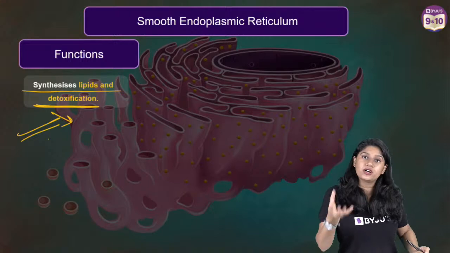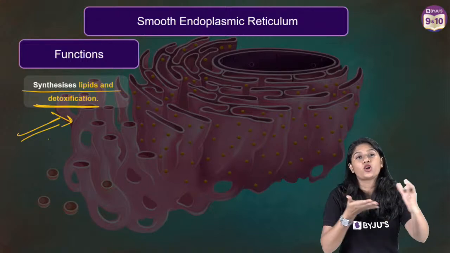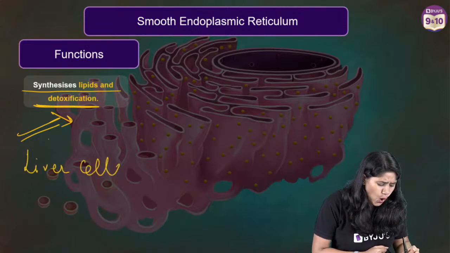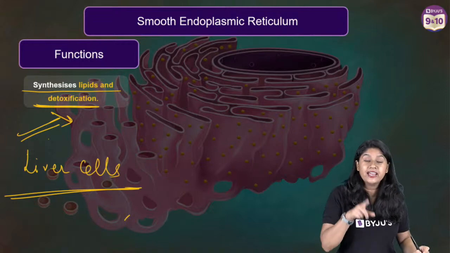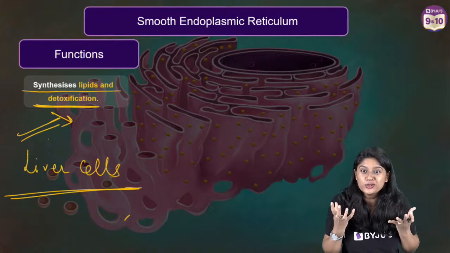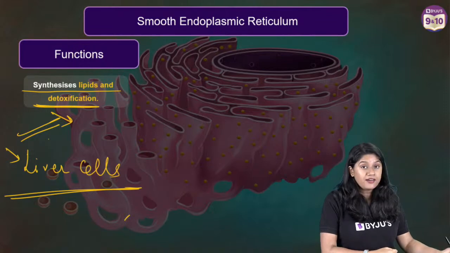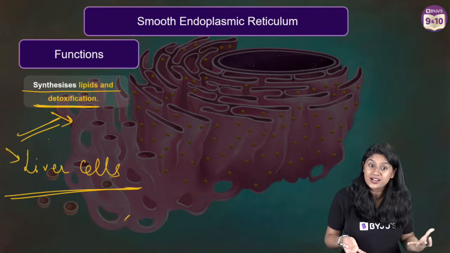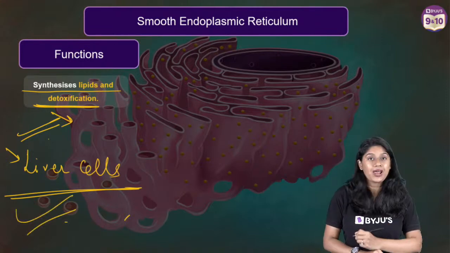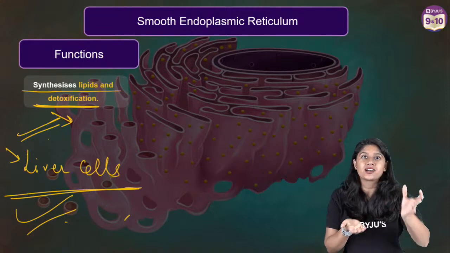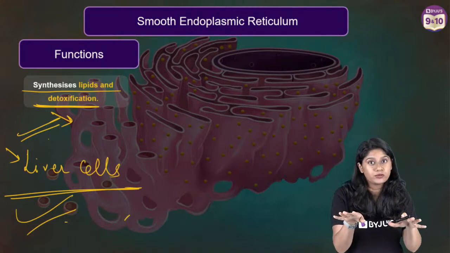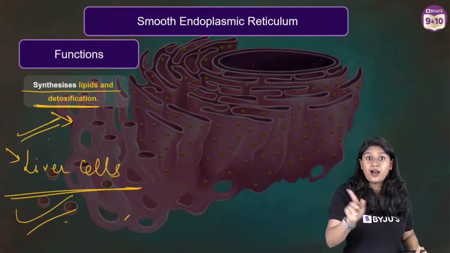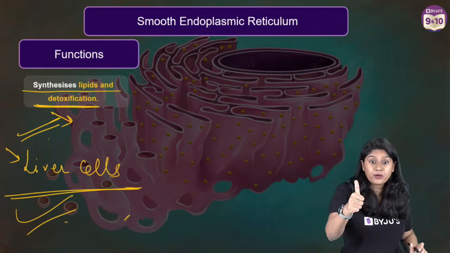What is detoxification? Basically clearing out the toxins from the body. They are present in the liver cells. Of course, all the cells have smooth ER, but liver cells have a huge amount. The number of smooth ER is definitely more, because they are the ones that help in detoxification of the drugs. So what happens? It breaks down the drugs, right? It makes sure to clear all the toxins from the body. So it's a very, very important function. We usually forget this function of the smooth ER, but this is super, super important. Everyone, thumbs up, right?